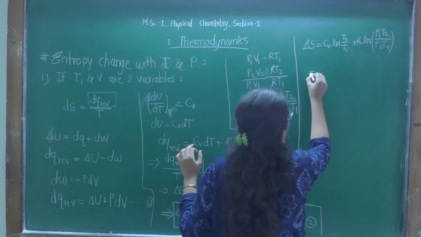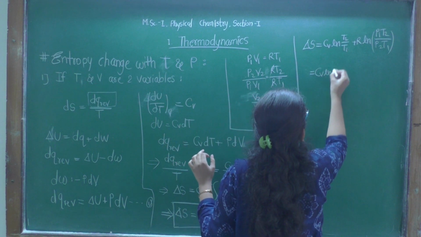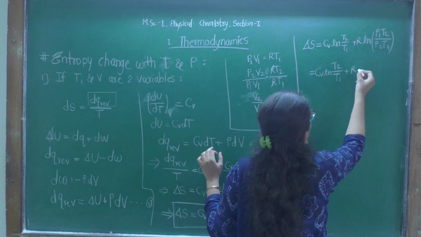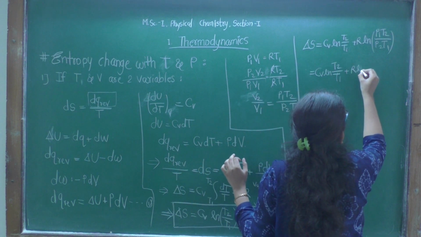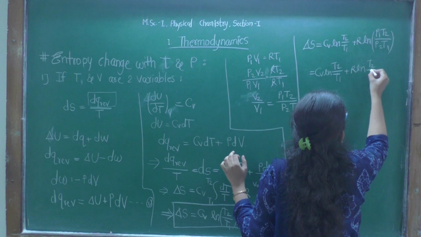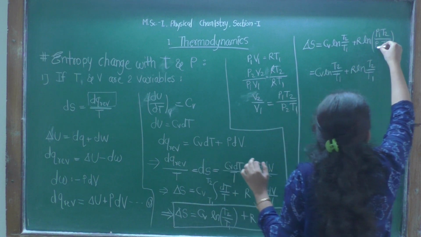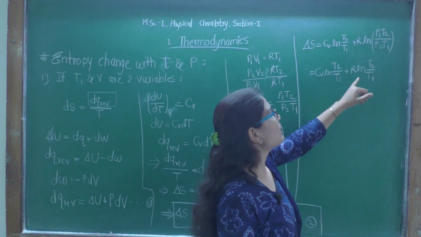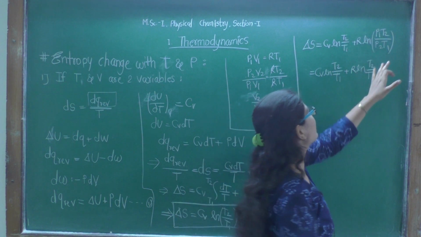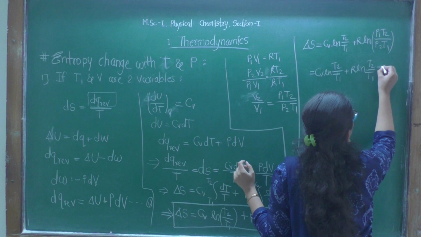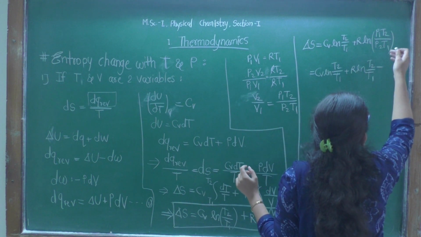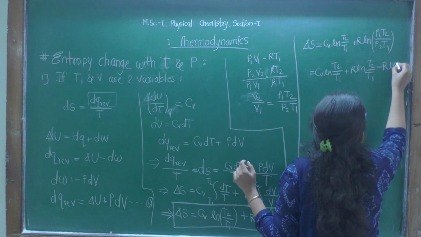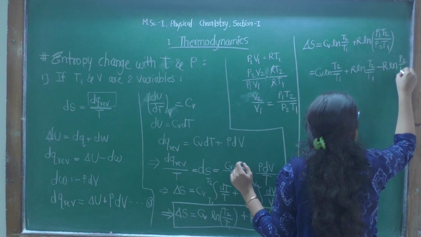Now it will be equal to Cv ln T2 by T1 plus R ln T2 by T1. Now if we want to write P2 by P1, because here T2 by T1, hence we will write P2 by P1. For that we have to give a minus sign, because numerator and denominator are exchanged. So minus R ln P2 by P1.